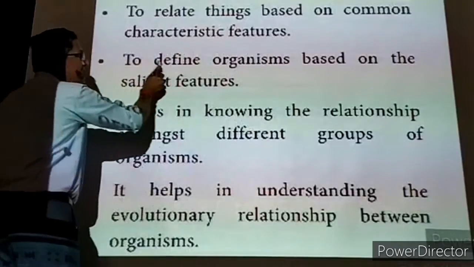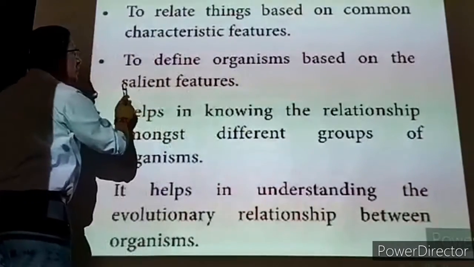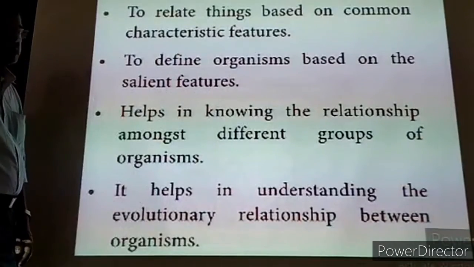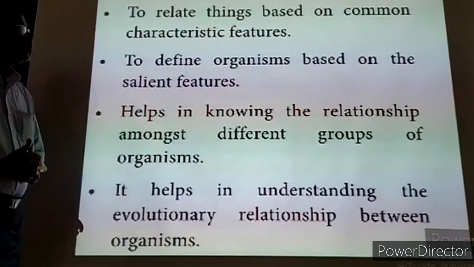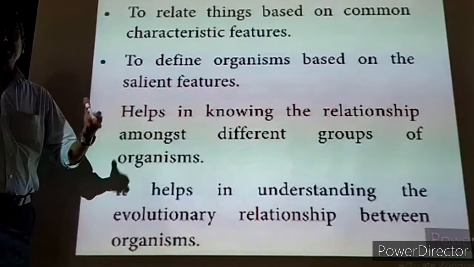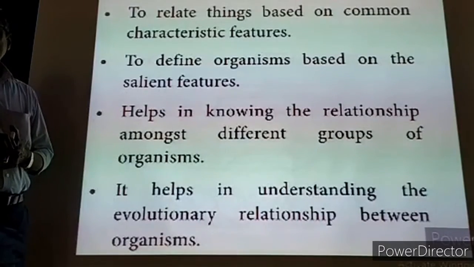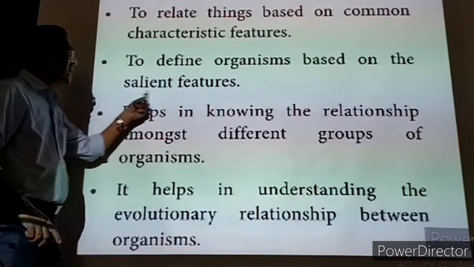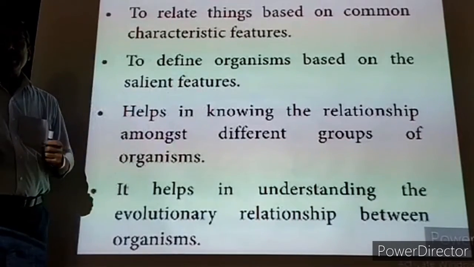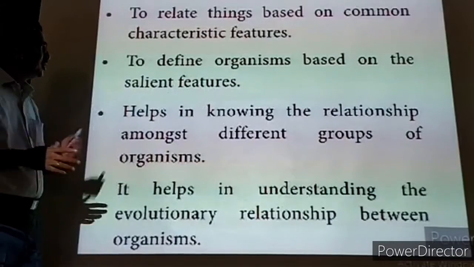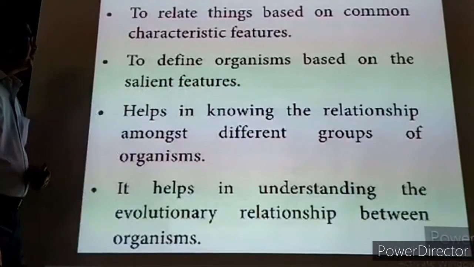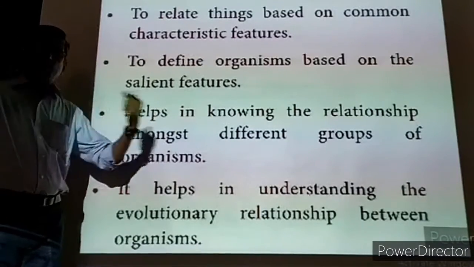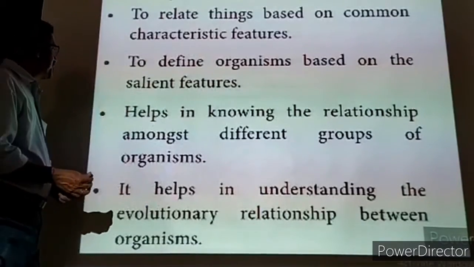Number 2, to define the organisms based on the salient features. Now we have to say what is salient? Very, very important features. Special features. For example, birds if you take, they have a pair of wings. They have beaks, but other organisms are not having. That is called a salient feature. Presence of wings is a specific characteristic feature for the bird. Like that, salient features. So define the organism based on the salient features. Like that every group is having some special features.